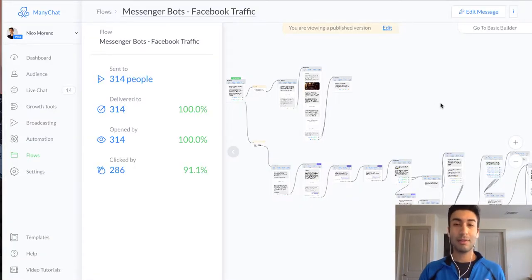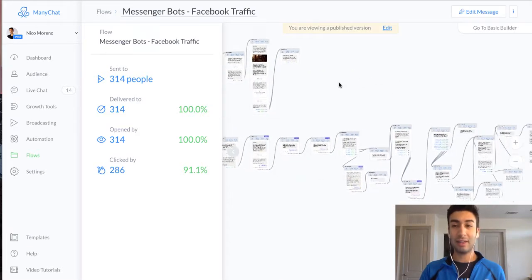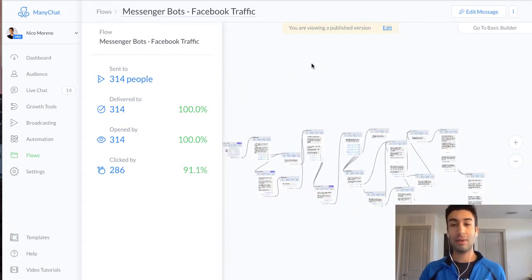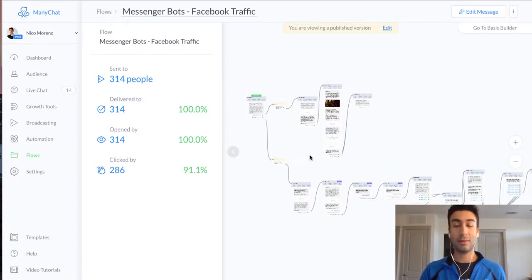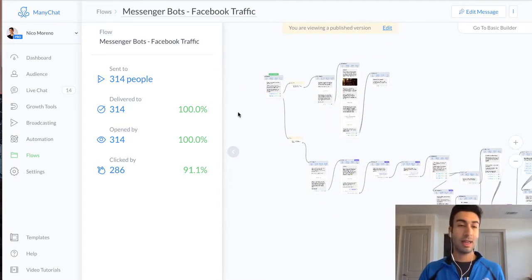So here's an example of a flow. Okay, so flows, as you can see, they can be very long. Like I've got this gnarly one right here with a ton of messages, tons of different ways that people can go. And so this is actually a flow. Now it's also saved. We see in here inside of MANYCHAT, we have a folder called flows. So these are where all of our flows are stored.